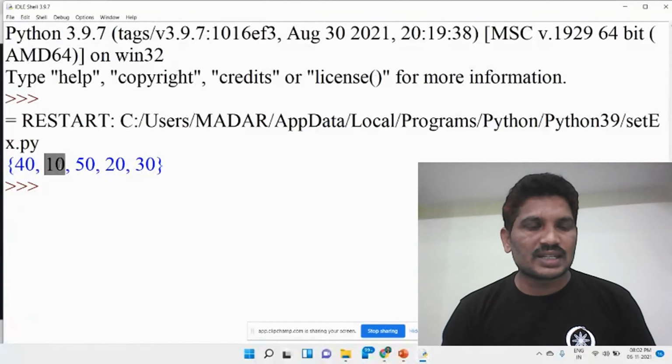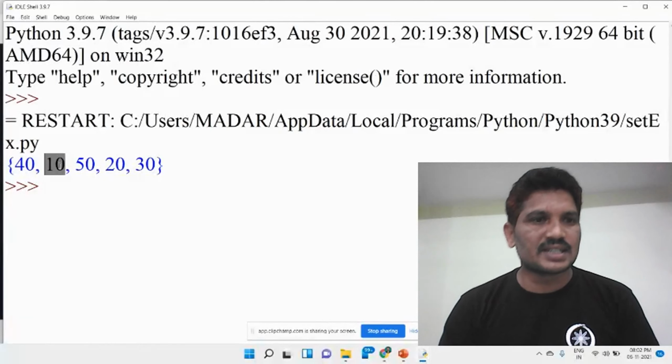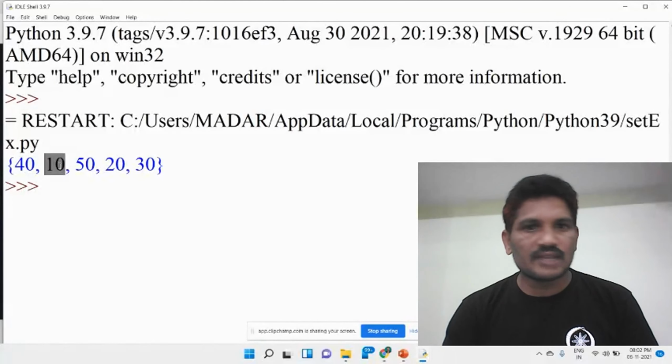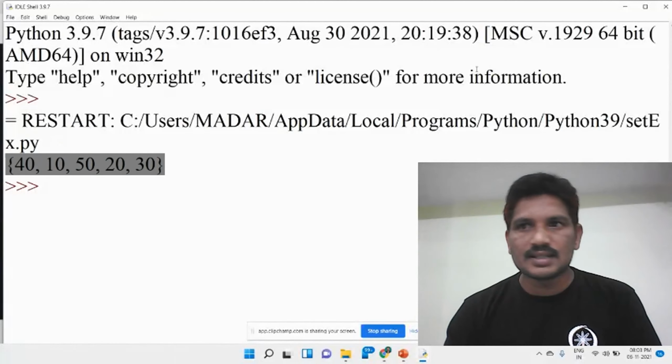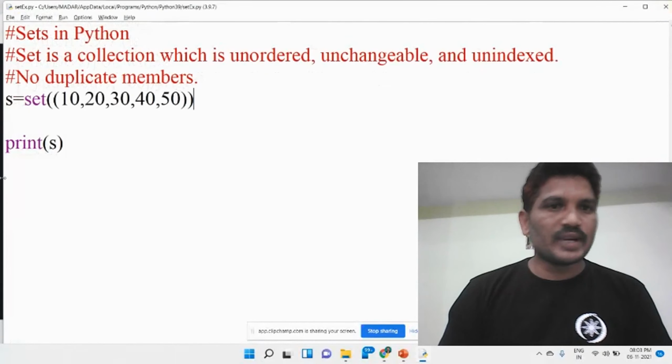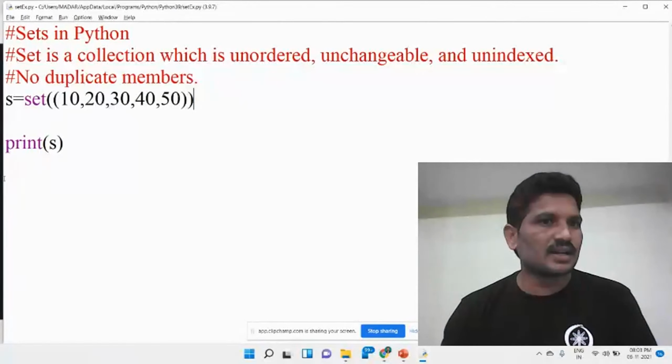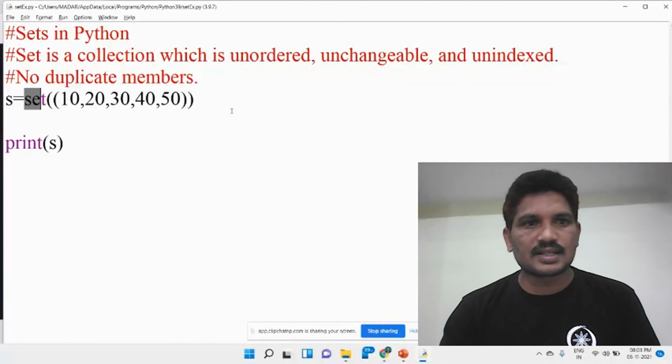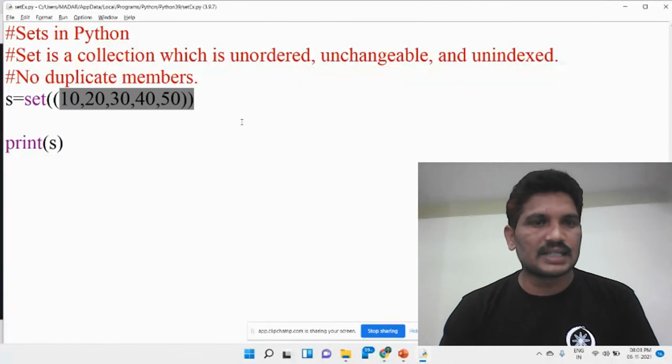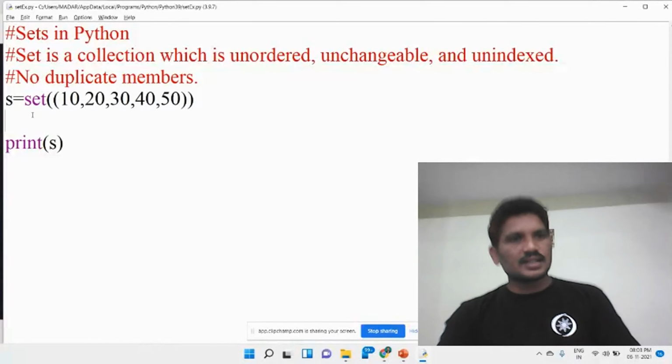We do not know in what order those elements have been inserted into the set. That's why they are unordered. There are two ways to define the set. One is to use the curly brackets to declare the set, or else we can use the set constructor to initialize the elements.